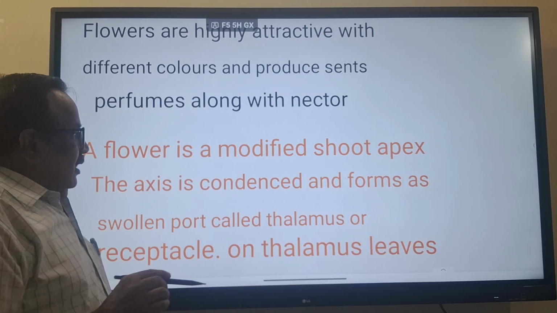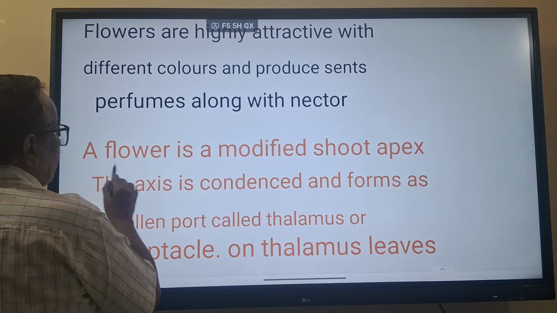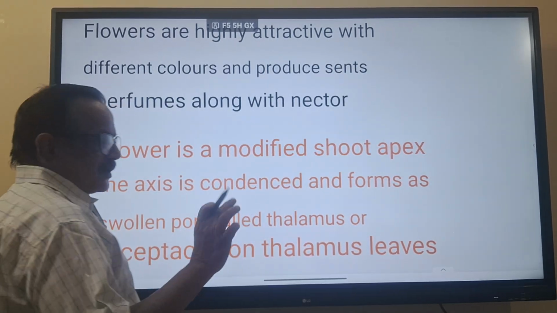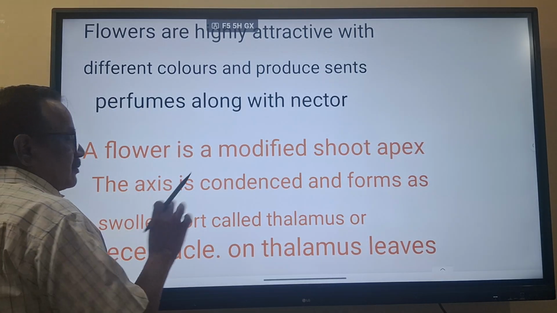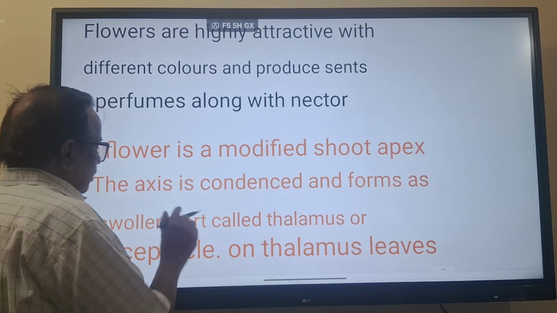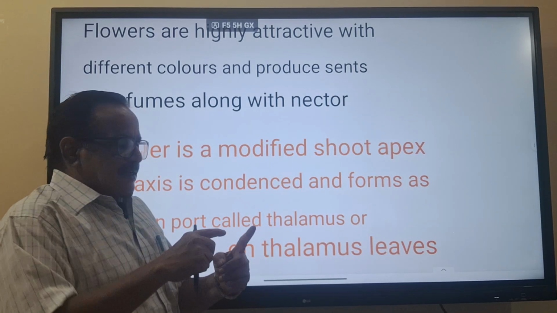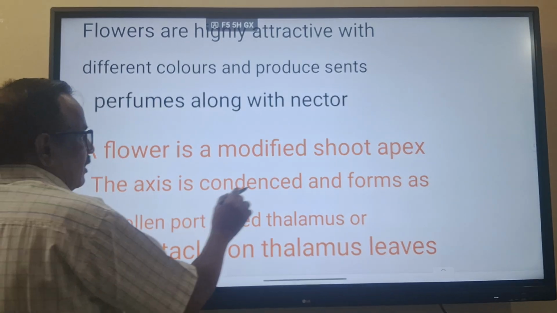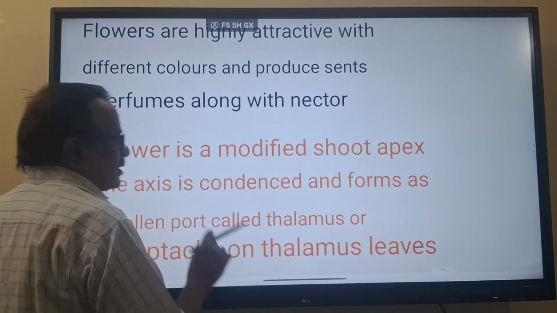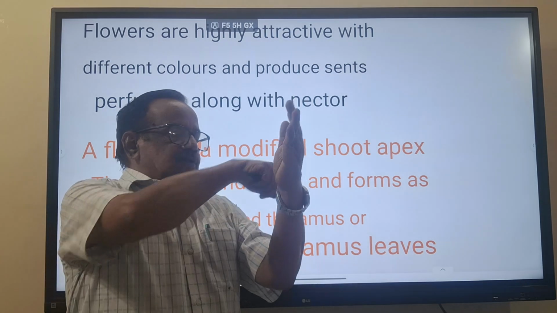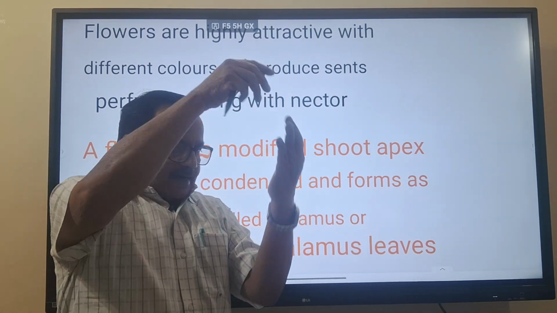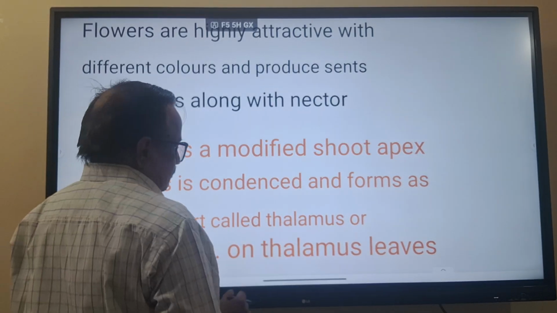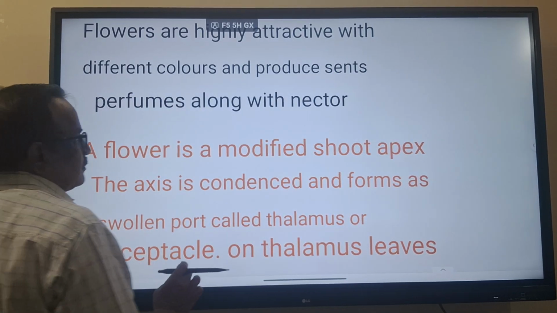So here, what happens? The flower is a modified shoot apex. The shoot apex is modified, and it also has a small axis. That axis is condensed. It is reduced and forms a swollen part. So if it is like this, leaves are present on this one, and it is condensed, pressed, and forms a part called the thalamus or receptacle.